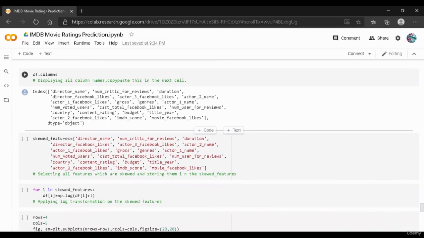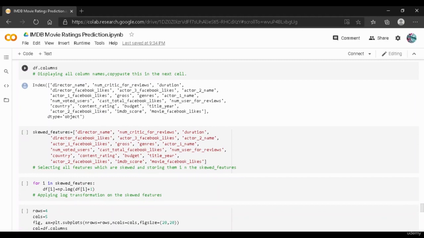As you can see here, we have selected the column names again, and these are all the column names. We have copy pasted these same column names in another cell, put them in a list, and given this list the name skewed features.